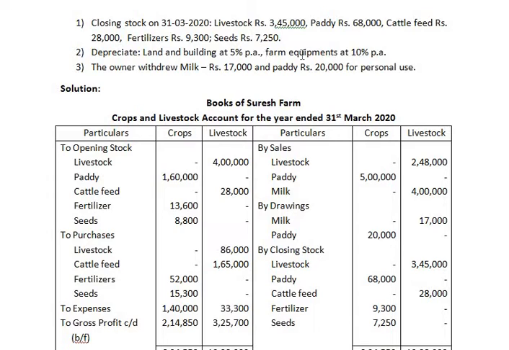Depreciation on farm equipment has to be debited to the profit and loss account, and the depreciation amount has to be deducted from the farm equipment. The owner withdrew milk and paddy for personal use. This is treated as drawings, and this has to be credited to the crop and livestock account, and the drawings has to be deducted from the capital in the balance sheet.